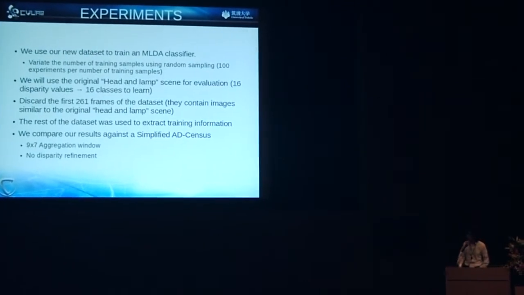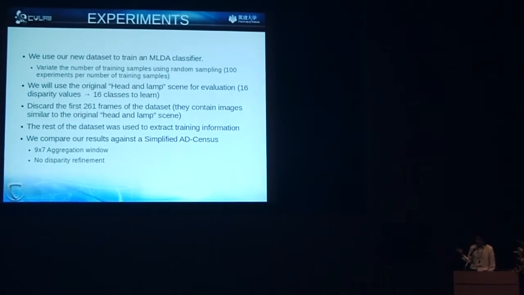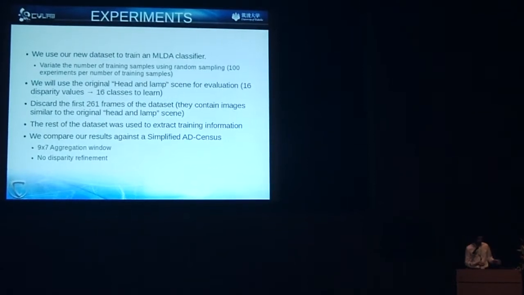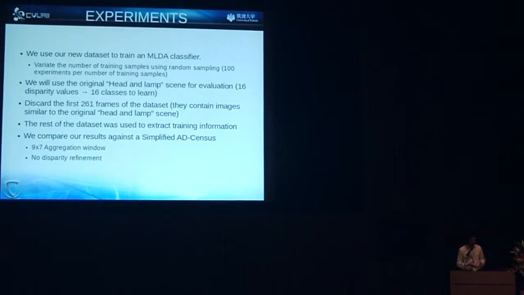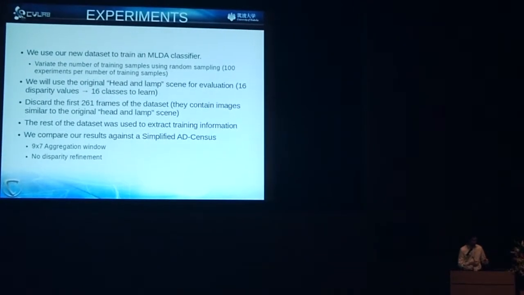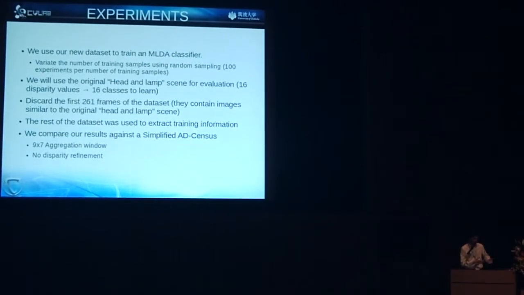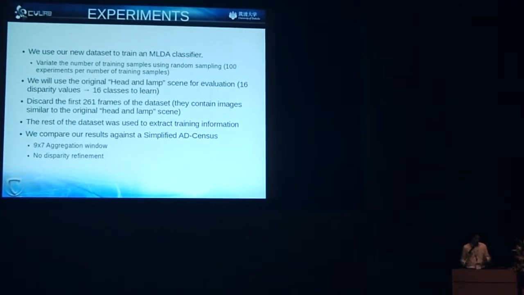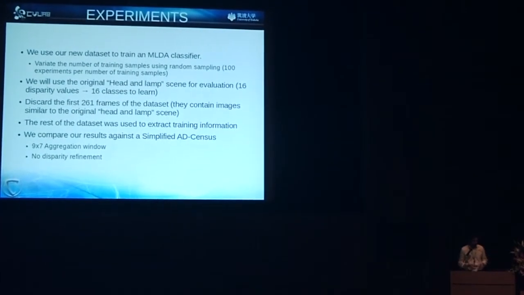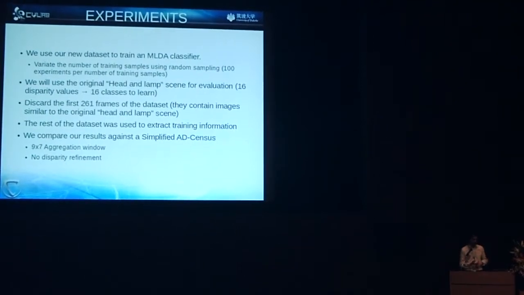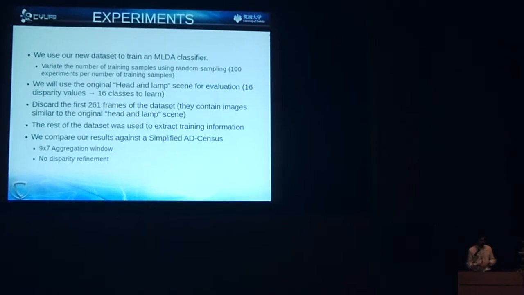So moving on to the experiments. We used our dataset to train the classifier, and we use a variable number of training samples using random sampling. As we use random sampling, we repeat the experiments 100 times per number of training samples. So we will use the original head and lamp scene for evaluation, and that scene has 16 different disparity values. So we will need to learn 16 different classes.